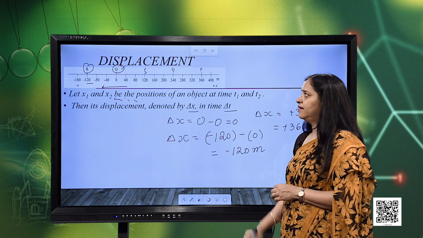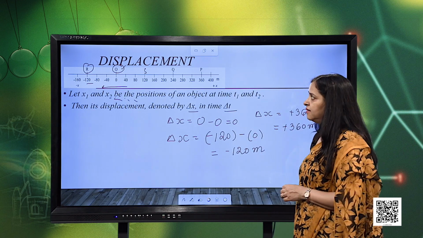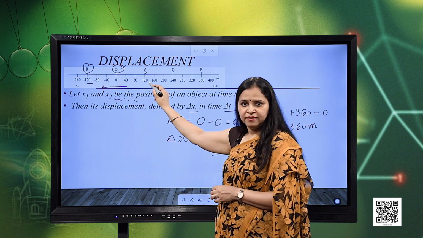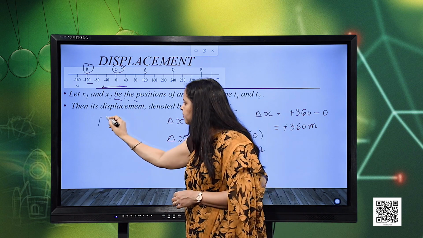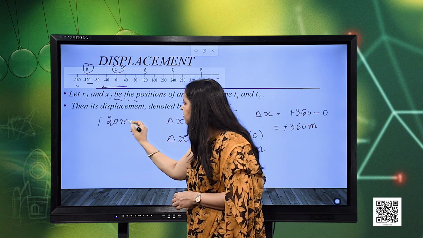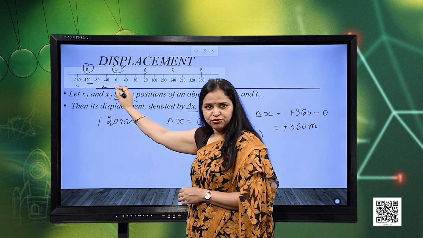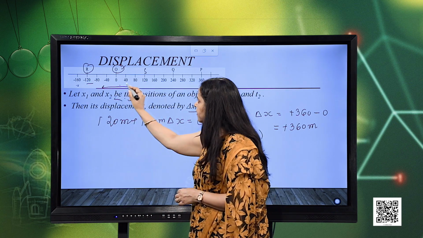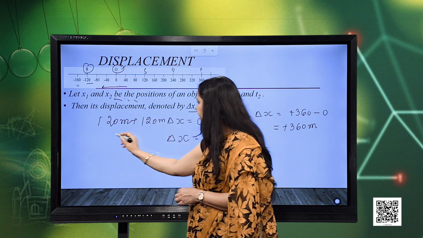And in the same case, if I need to consider the distance, what would it have been? 0 to 120 is 120 meters, the length of the path, plus again to 0, so again 120 adds up, then again to 120 on the other side.